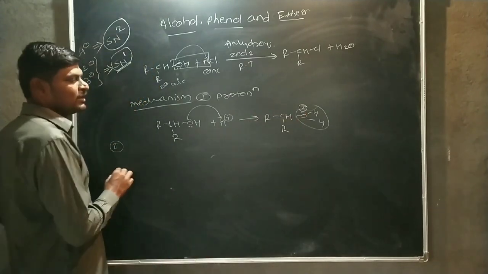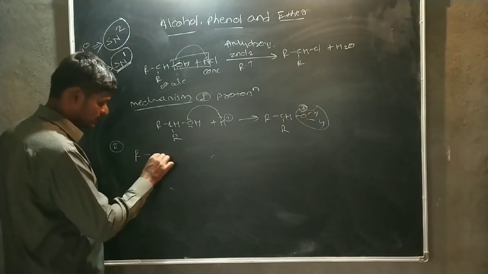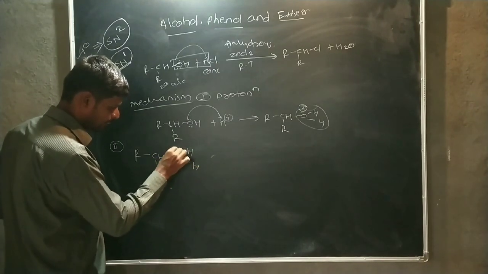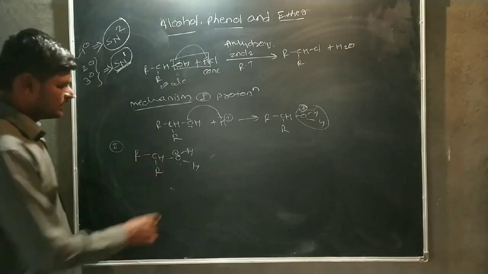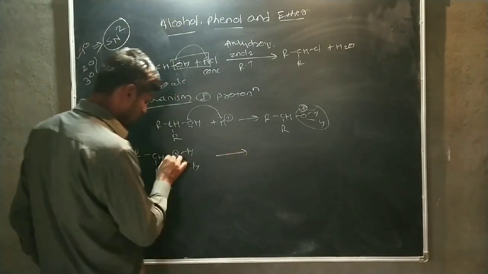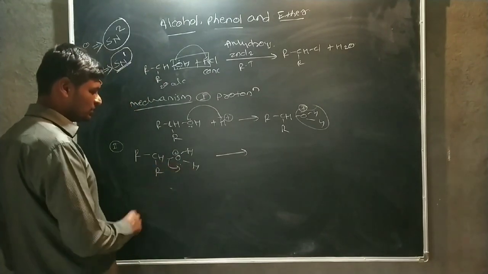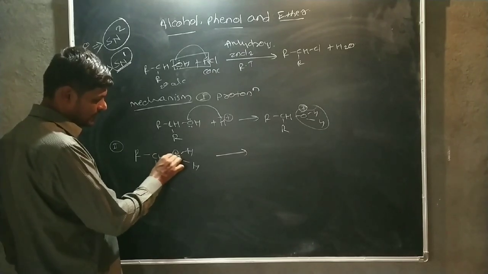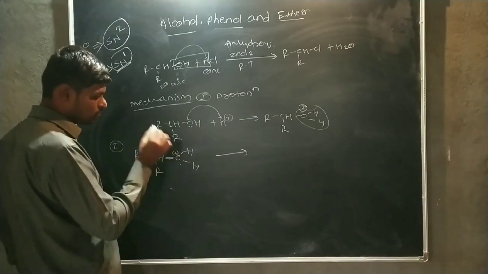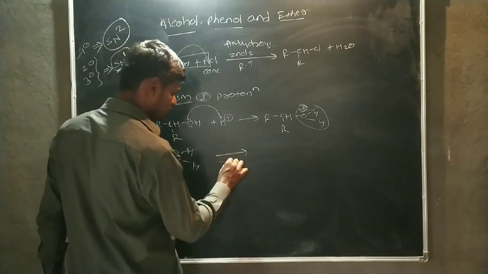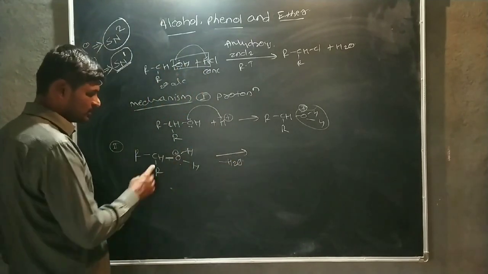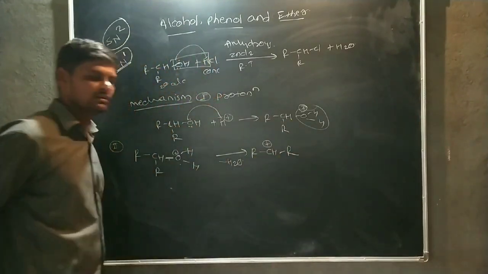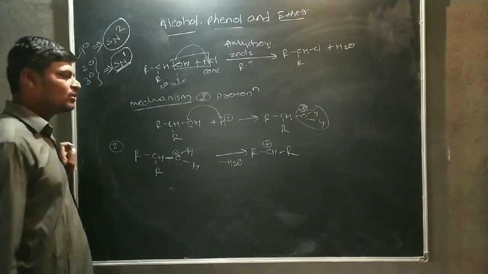In the second step, this is a secondary protonated alcohol. Okay. In this case, a water molecule is formed, and this water molecule should be eliminated. After elimination, the oxygen attracts the shared pair of electrons towards itself, and there is the elimination of one water molecule. After elimination there is a formation of a secondary carbocation.